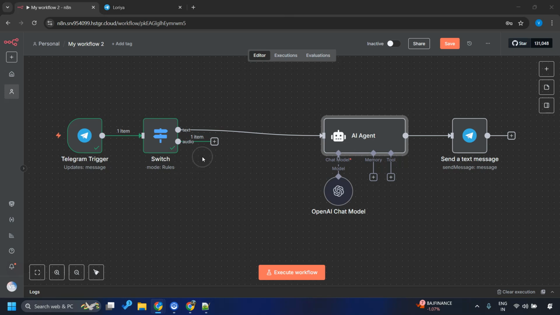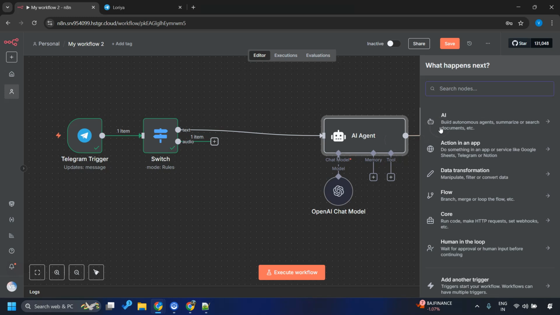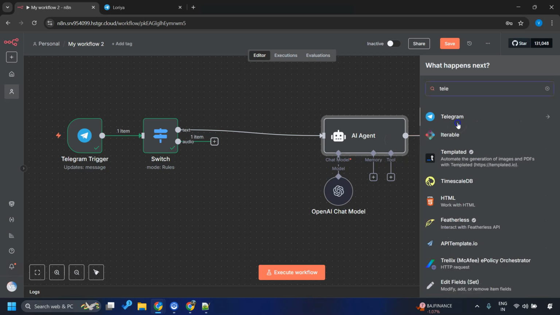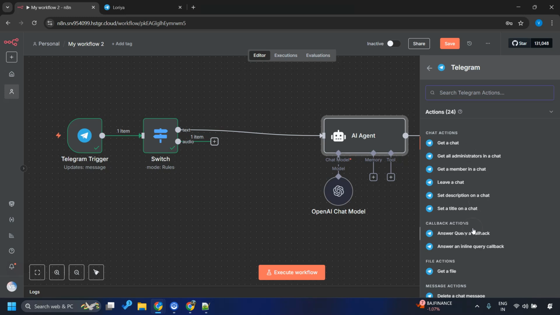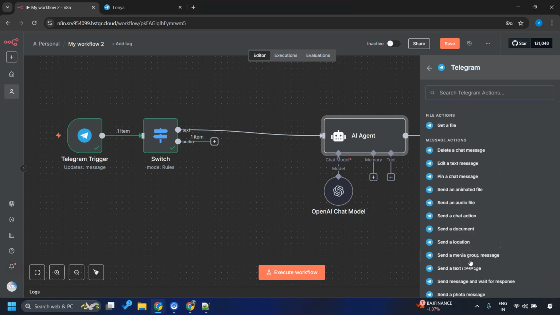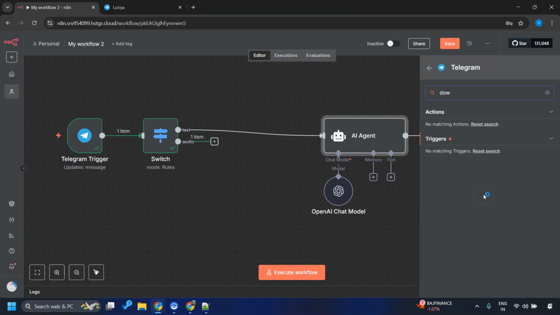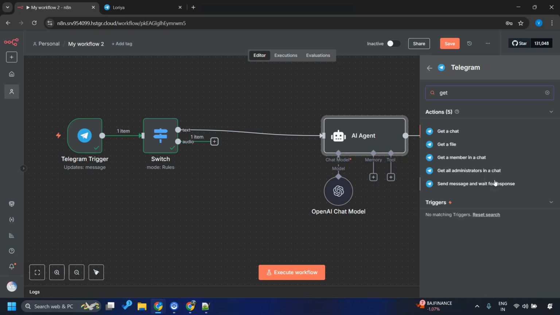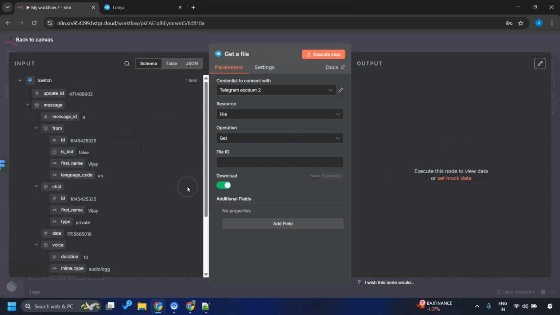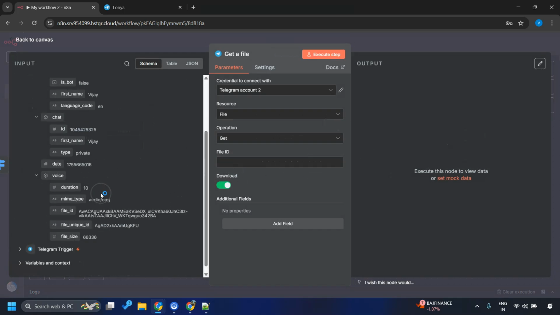In order to convert this audio into text, first of all we need to grab the file. So let me download it with the help of the Telegram node, and somewhere we should find download file. No, get a file. Okay, get a file. We need to provide the file ID.